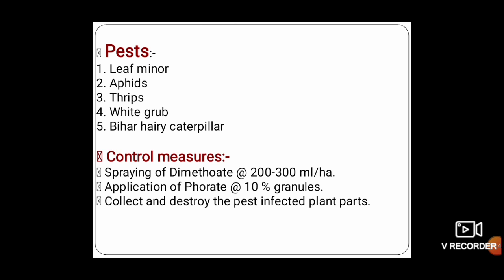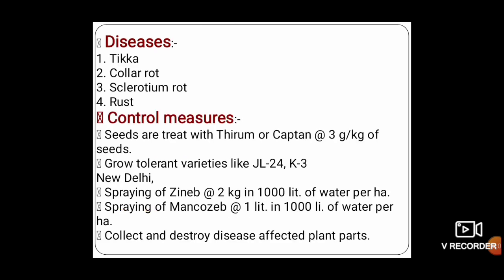Next one is pests. The pests are leaf miner, aphid, thrips, white grub and Bihar hairy caterpillar, which are controlled by spraying dimethoate at 200 to 300 ml per hectare and application of phorate 10% granules. And the collection and destruction of pests is also carried out.